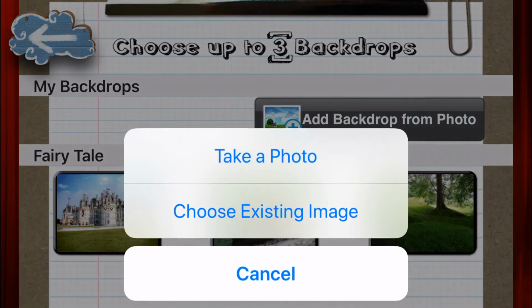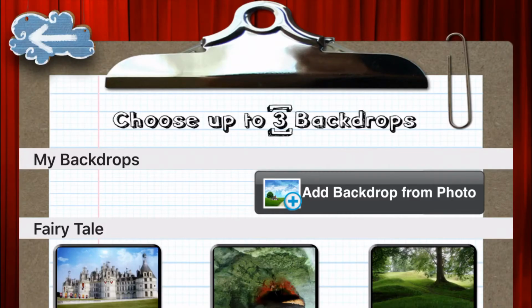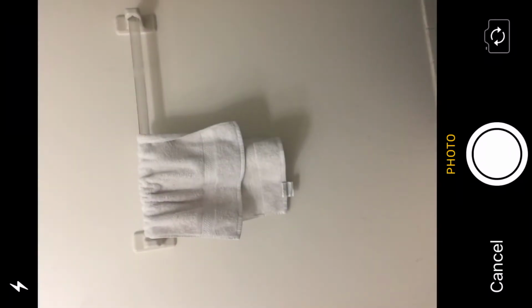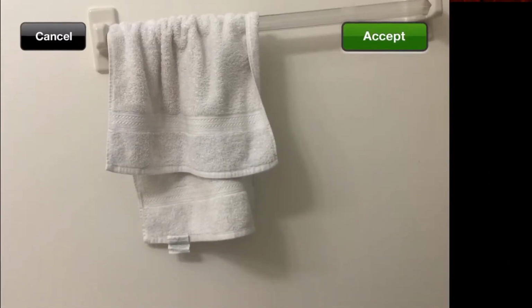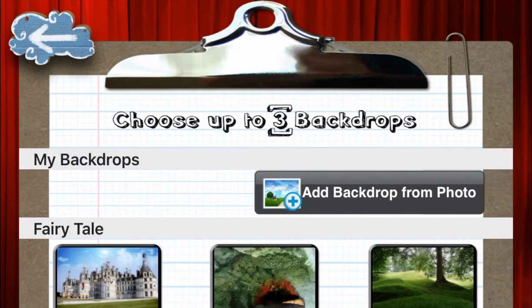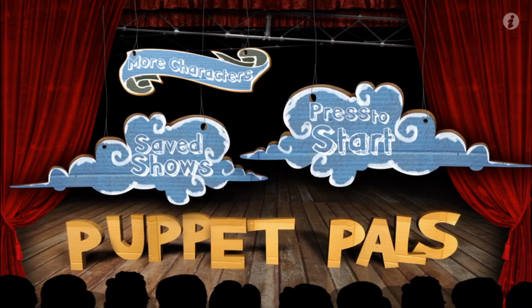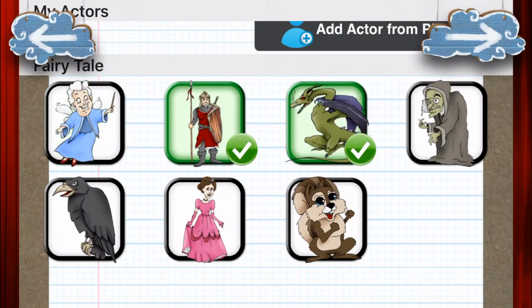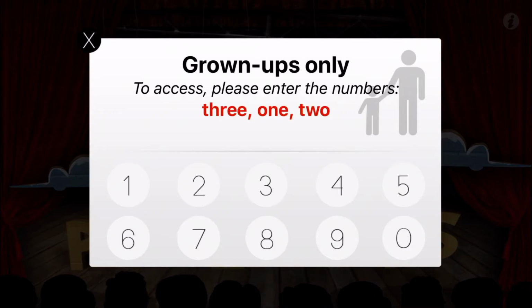Skip that. For example, if we want our background to be the bathroom. I'm literally in the bathroom because it's the quietest place. And then you get your backdrop. Haha! Look at that. And then that's cool. And then I'm going to tell you about the features of the Director's Pass.